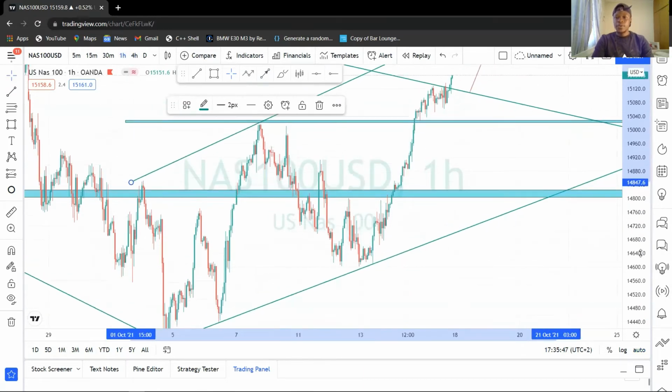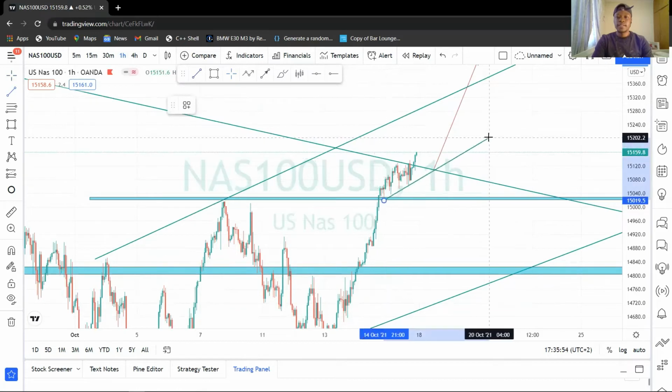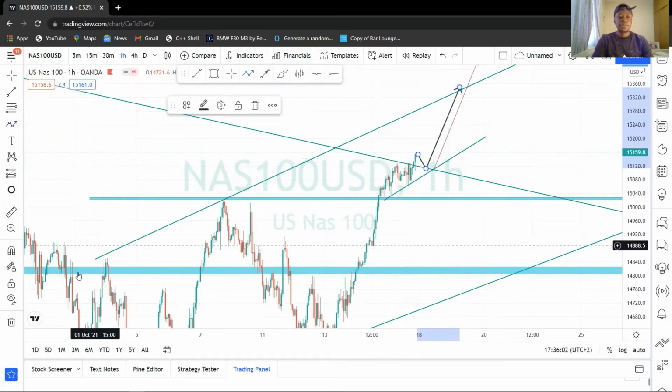So right now, we are looking super clean on NAS100. We're having this kind of structure, and then we are waiting for NAS100 to give us a low price on the trend line, and then we're gonna take buys. So we are done with sells. Focus more on buys. So this was NAS100 for you.